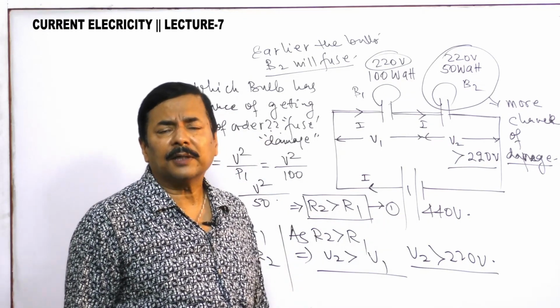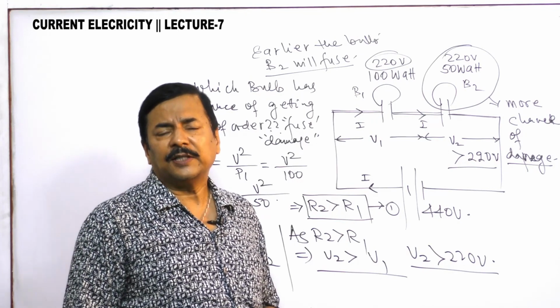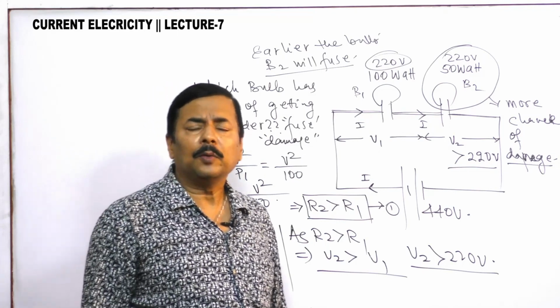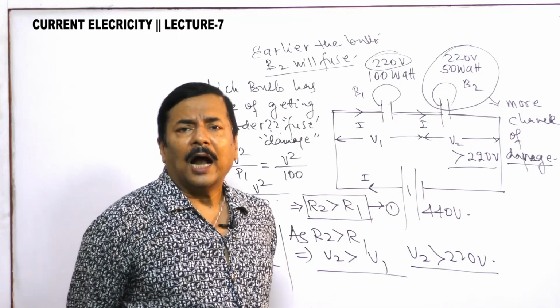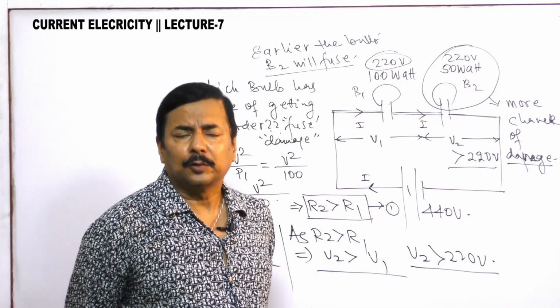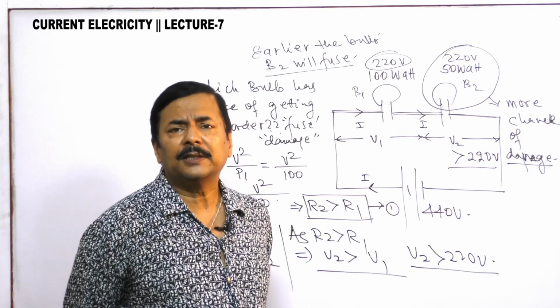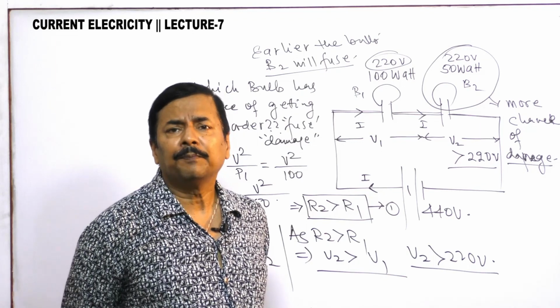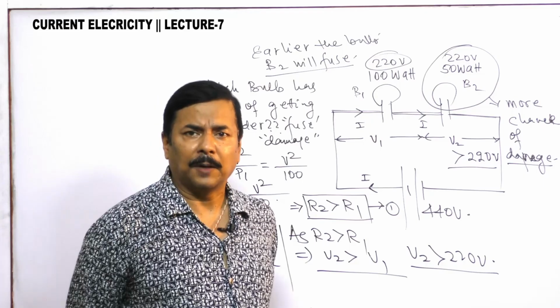I hope that with these examples and this discussion, you have understood some clarity in the concept of power and energy and the heating effect of current, and it will help you in simplifying the complicated concept. And with this I am ending today's class. In next class I will take a few more examples and the power theorem and the efficiency in the same chapter, that is the heating effect of current. Goodbye, have a nice day.